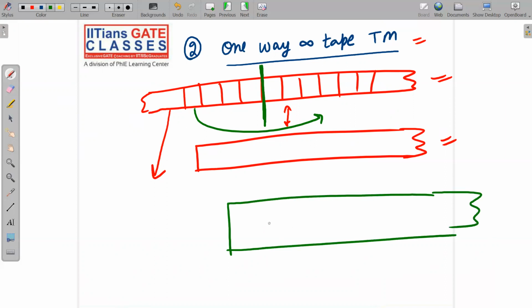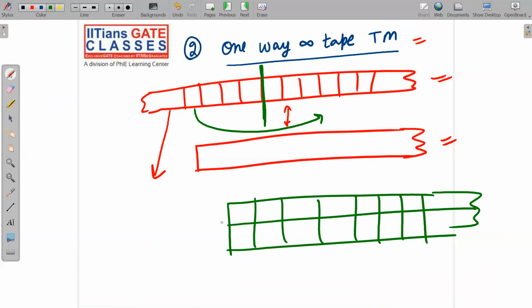I hope you are getting my point. Like this, you will get this. Now, if this symbol is A and this symbol is B, here we will have A and here we will have B. So now, if you are going here, then you will go like this. If you want to go left, then here you will go right. That's it. And I have already told you that multi-track and single track have the same power. So directly and indirectly, both have the same power. This is a rough proof.